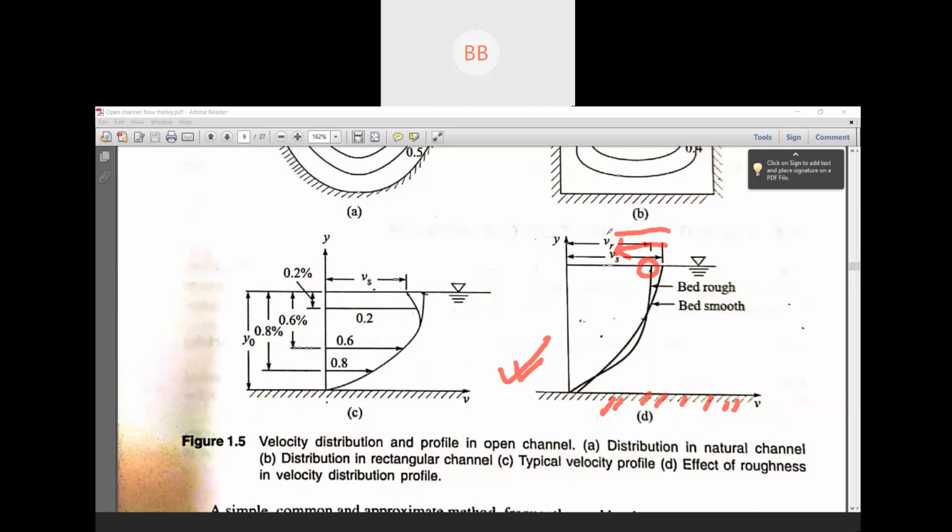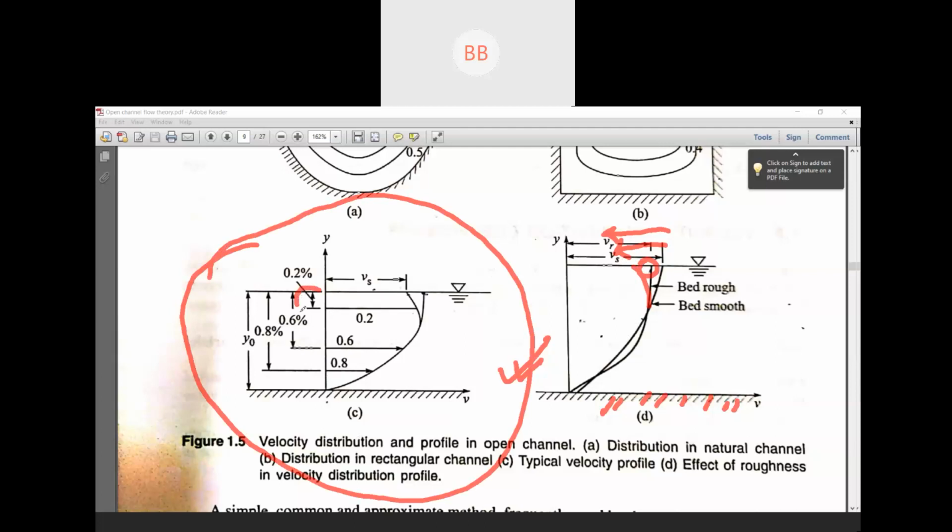It depends on whether the wind is blowing in the opposite direction of the flow of water, then this may come here. But the velocity decreases at the surface of the river. You can see here, this is 0.2, that is V0.2. We cannot find it so specifically, because we have to get some instrument to measure so particularly at 0.2 depth. So that's why we need a current meter.